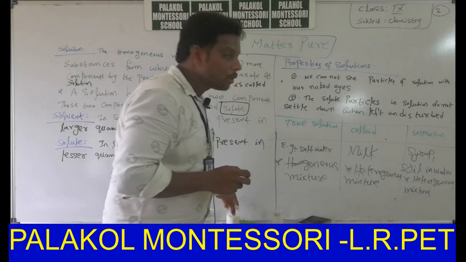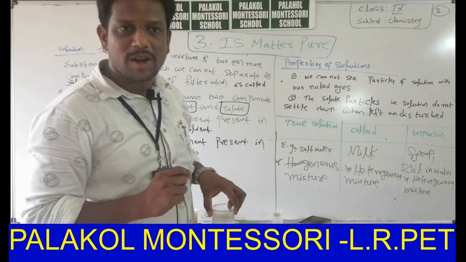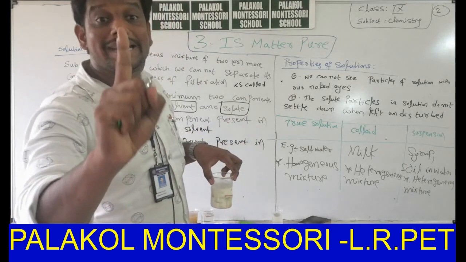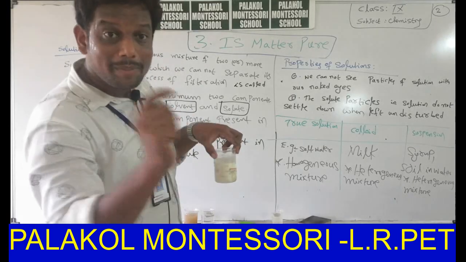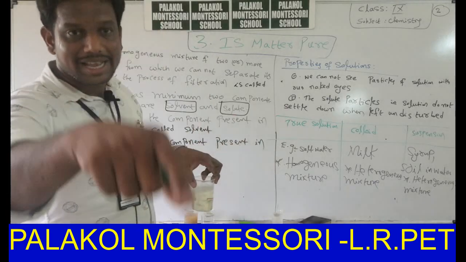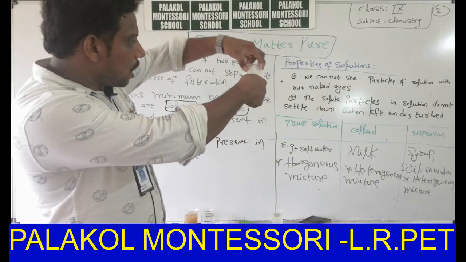Okay, it looks like the composition throughout the mixture is the same. I accepted a particular one. The taste of the milk is the same throughout the mixture, but it does not pass the beam of light towards itself. That's why it is an example of a heterogeneous mixture.